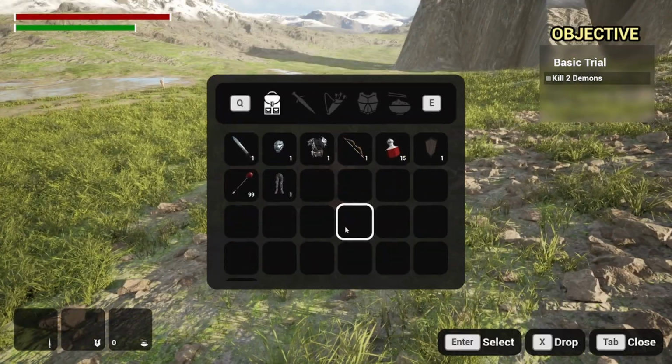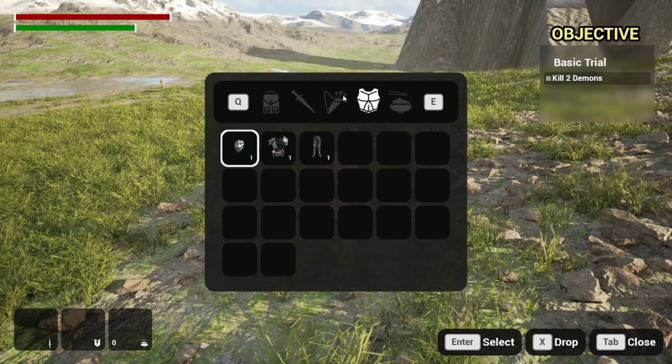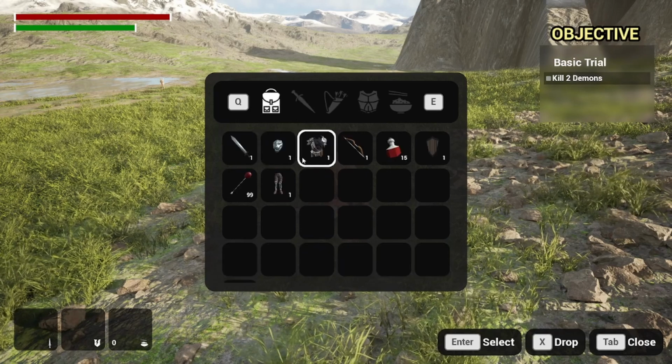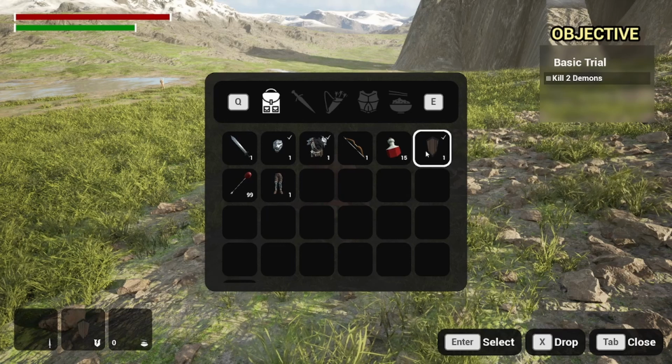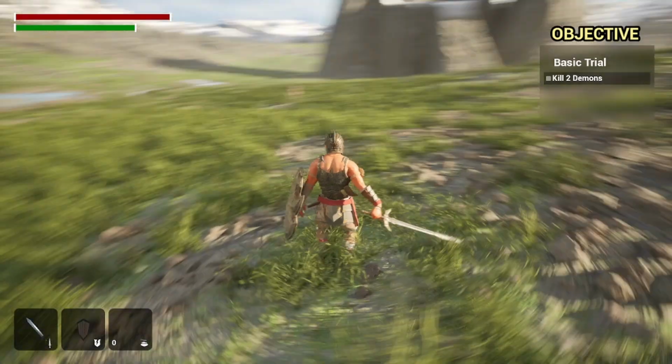And then the combat system came with a really smooth inventory system with different tabs, as you can see. But yeah, I can equip armor. I can equip my shield, sword. And let me show that off really quick.